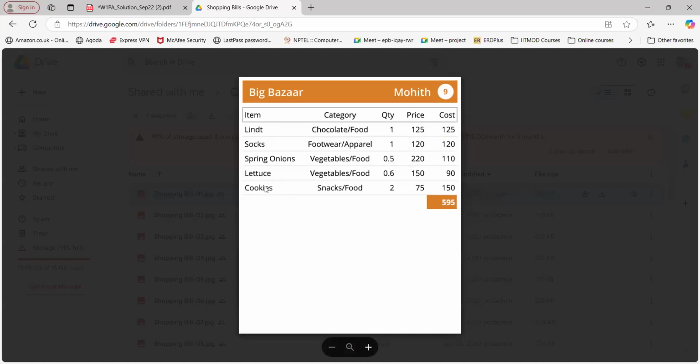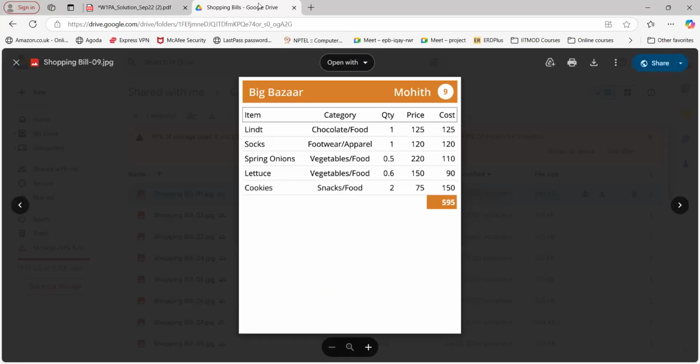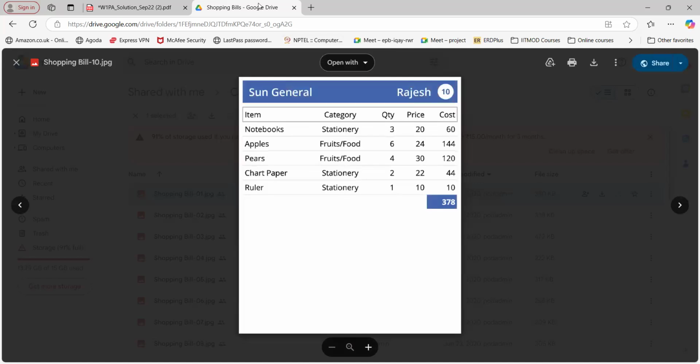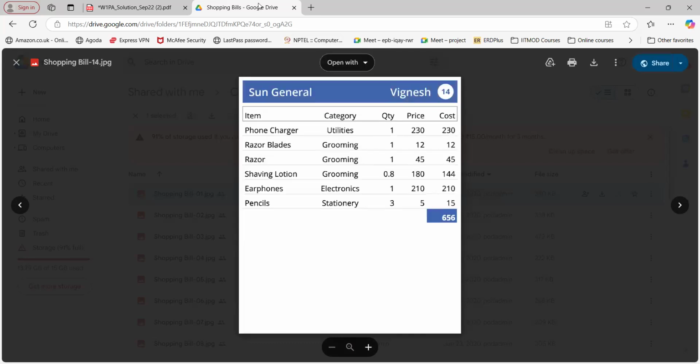Yes, it is correct. For card number 9, we have a shop named Big Bazaar and the total is also less than 1,000. So we increment the count: count equals 1. Go for the next card. No Big Bazaar. No Big Bazaar. No Big Bazaar. What about this one? Big Bazaar we have, but the amount is not less than 1,000. Again, no Big Bazaar.